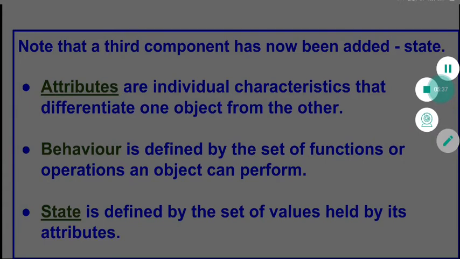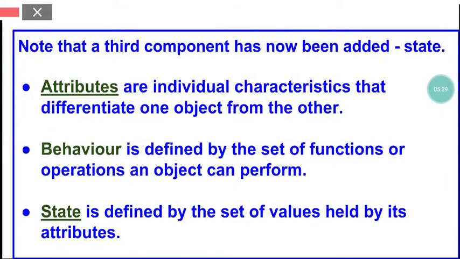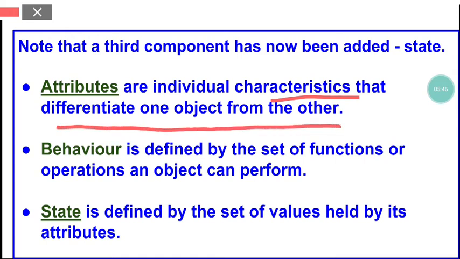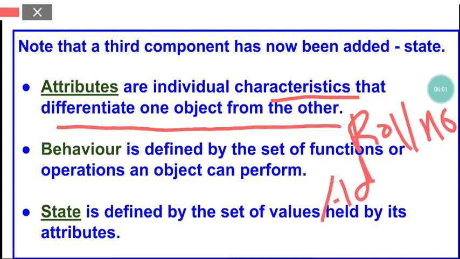What is attribute? Attributes, students, are the individual characteristics that differentiate one object from the other. Like if we talk about student, just now I gave you an example of a student object. So a student will have roll number as his or her attribute. Admission number is also an attribute of a student.